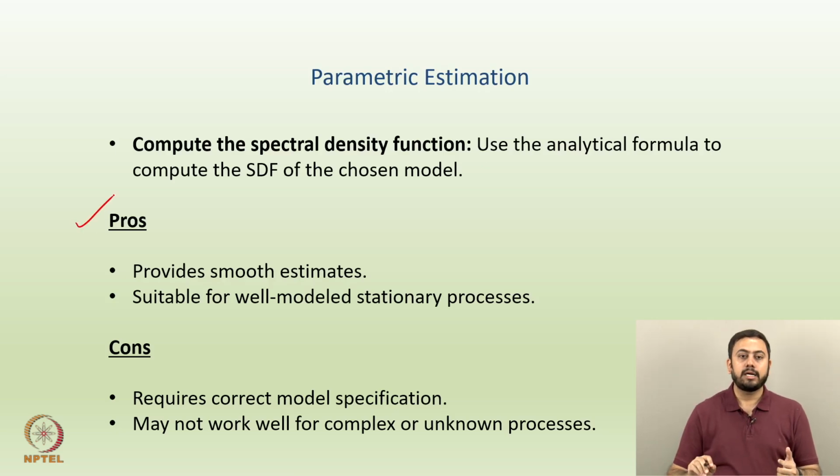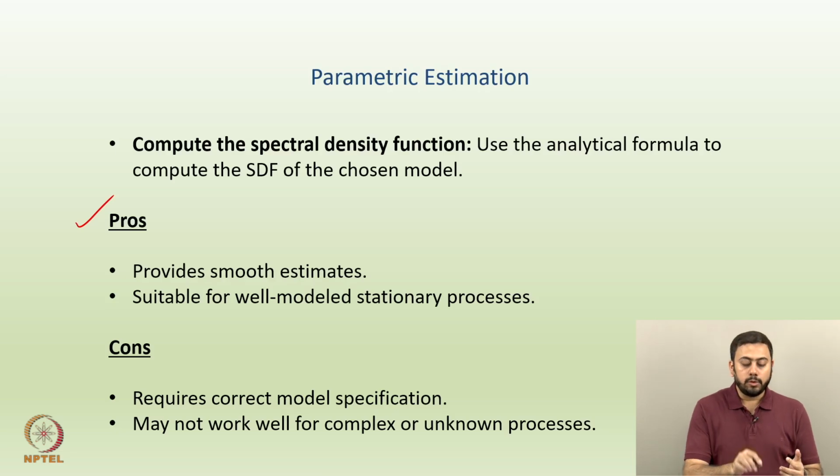So, what exactly are the pros? Some of the pros are it provides some smooth estimates, right. So the pro of parametric estimation is that it provides smooth estimates. And the second advantage is that it is suitable for well modeled stationary processes.